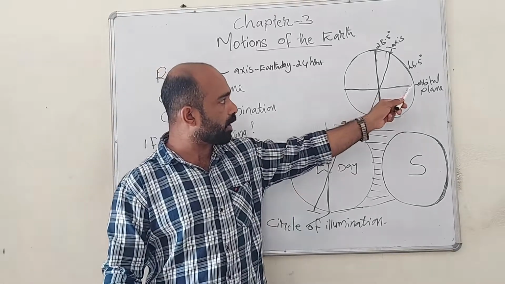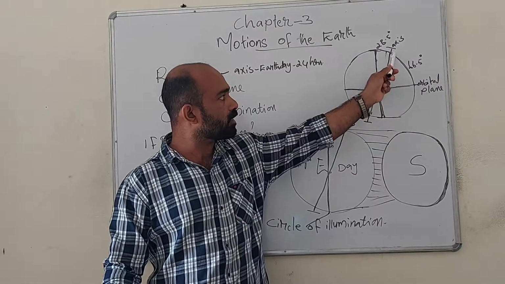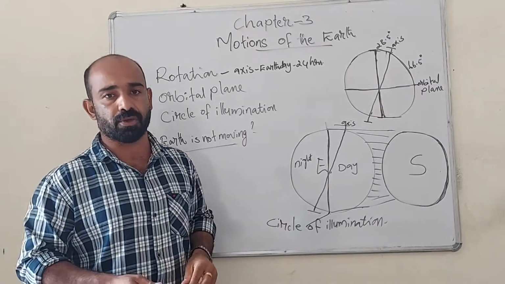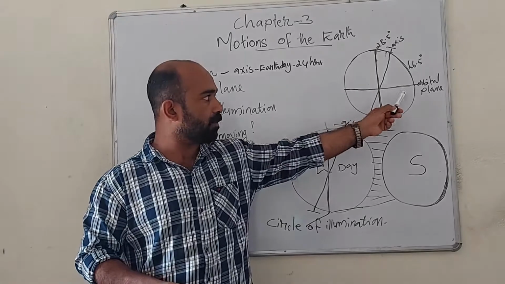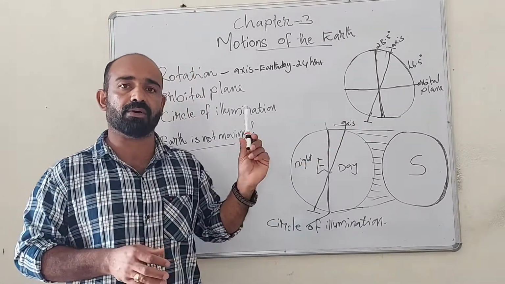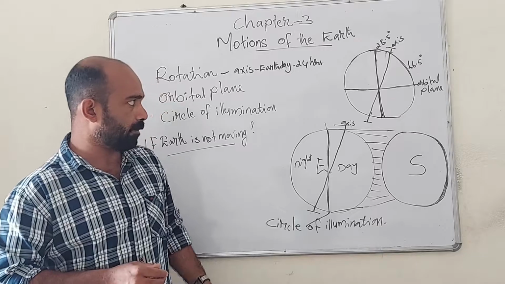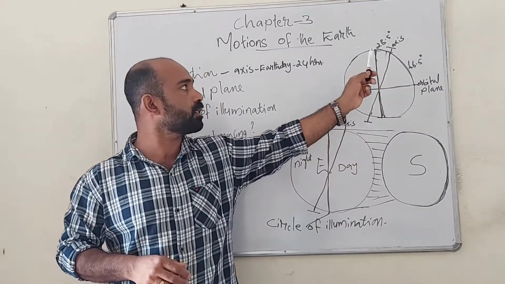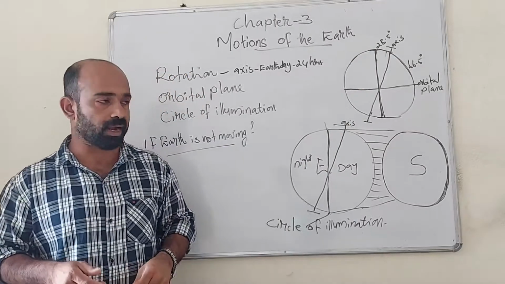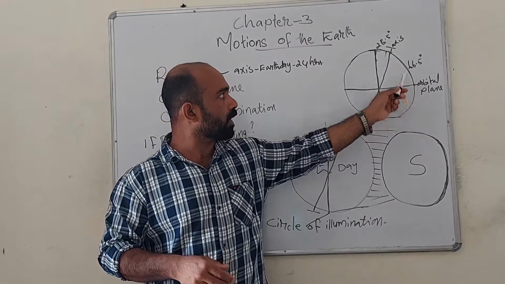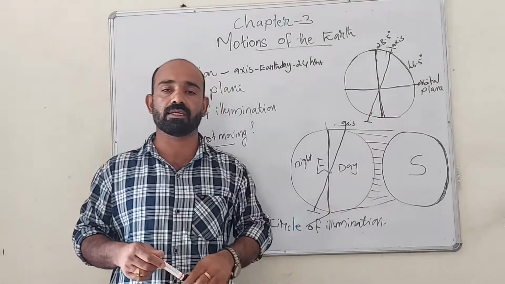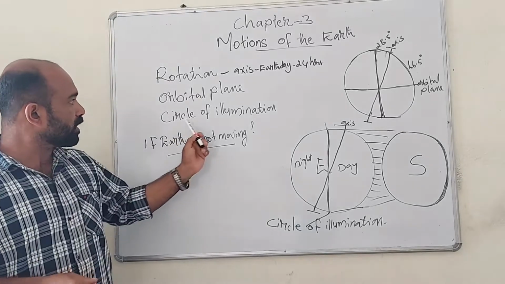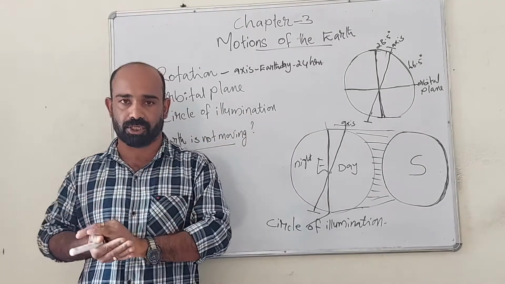Between the axis and the orbital plane, you can see an angle of 66.5 degrees. So this is the orbital plane. The plane which has been formed by the orbit of the earth is called orbital plane. And the earth's axis is not exactly vertical, it is tilted at a 23.5 degree angle, and from the orbital plane, the earth's axis is around 66.5 degrees. This you can see.